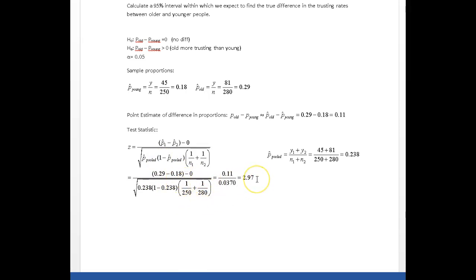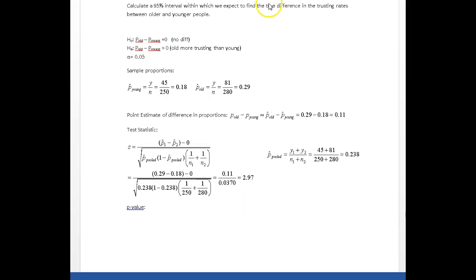And if I work all that out on my calculator, I'm going to get a Z statistic of 2.97. Now this is an upper tail test, so my p-value is actually going to represent, like we looked at in assignment number 5, the area to the right of a Z-score of 2.97, which I can go into Minitab and get using the probability distribution plot, but I'm not going to bother. I'm going to go to Minitab now and I'm going to run this test.